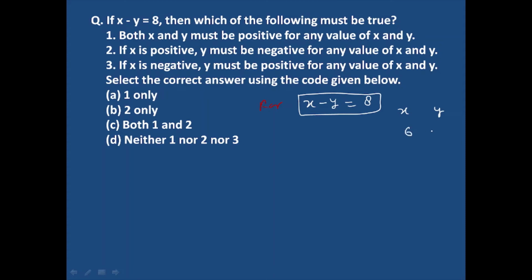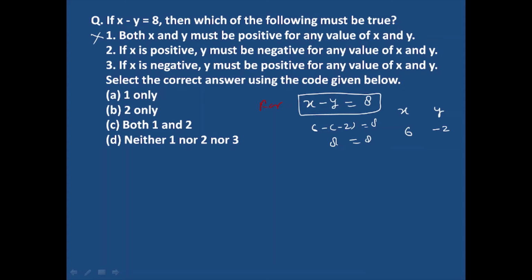Suppose x is 6 and y is minus 2. So 6 minus minus 2 is equal to 8, and 8 is equal to 8. But the first point is saying that both x and y must be positive, but here we considered the value of y as minus 2, so this statement is wrong.